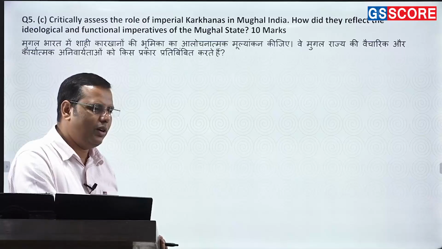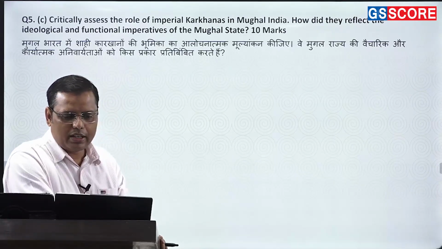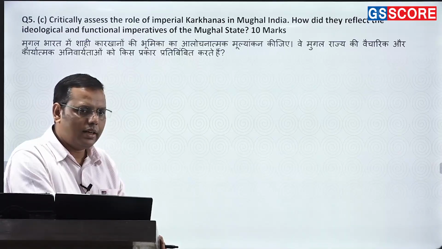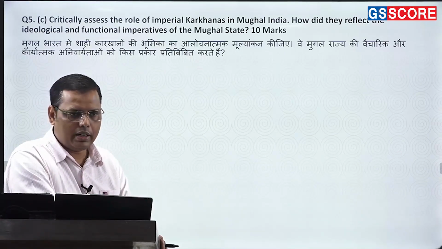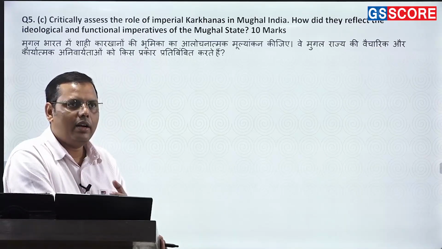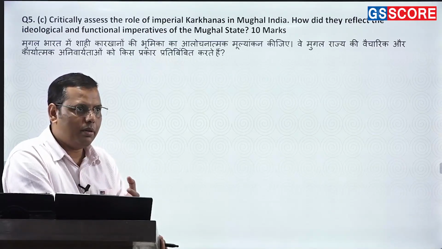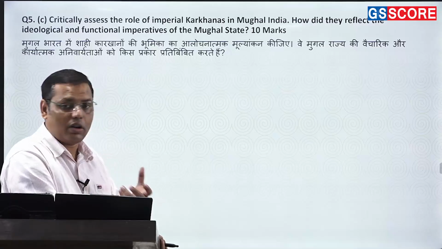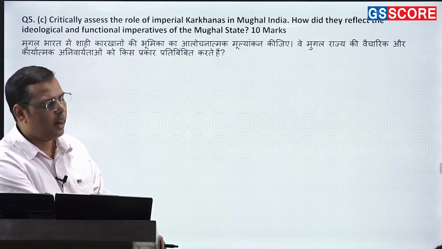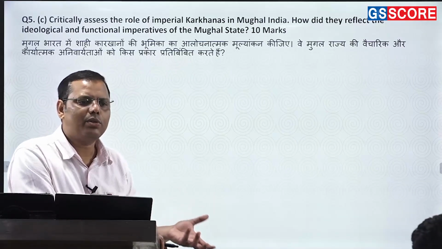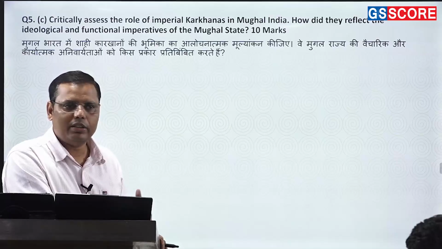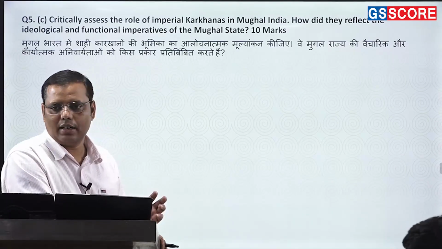So, the role of karkhanas, you understand. So, Mughals, when it comes to the palace or the fort, it was not about one family, rather the whole settlement used to be there. And as far as their requirements were concerned, it would be very problematic and costly to fulfill their needs, and that's the reason the Karkhana system was established. Now it is not a new initiative, rather it was already there. You know that in the Sultanate period also this concept was there, but somehow it became more organized and structured under the Mughals.